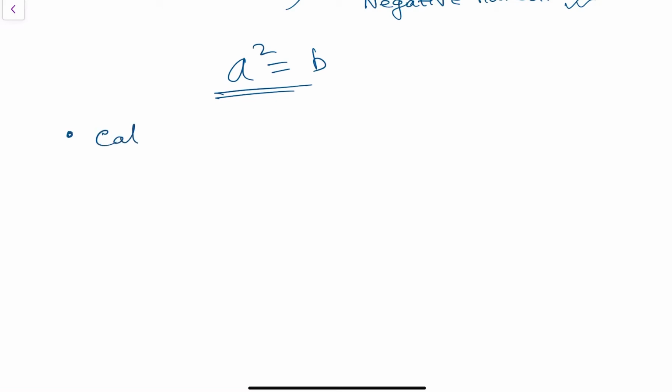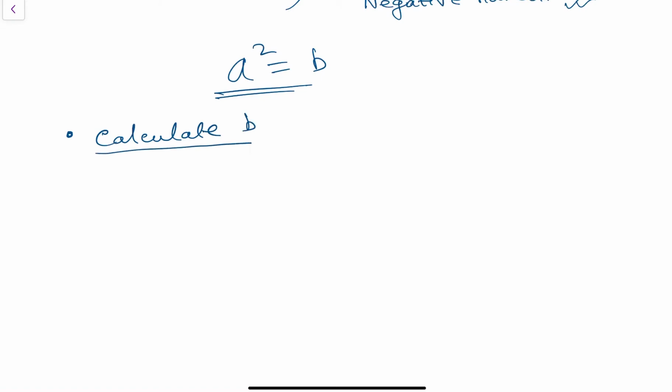Now let's discuss the basic concept of imaginary number. Let's see here. You see the relation here, a square equals b. From this relation, we calculate the value of b.